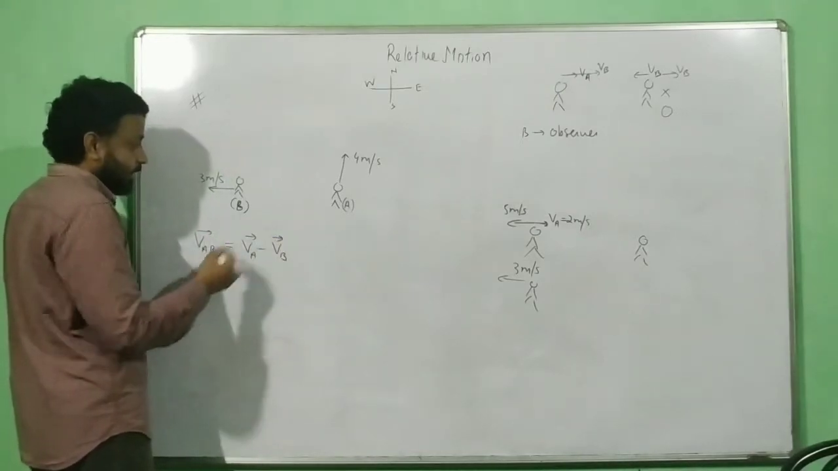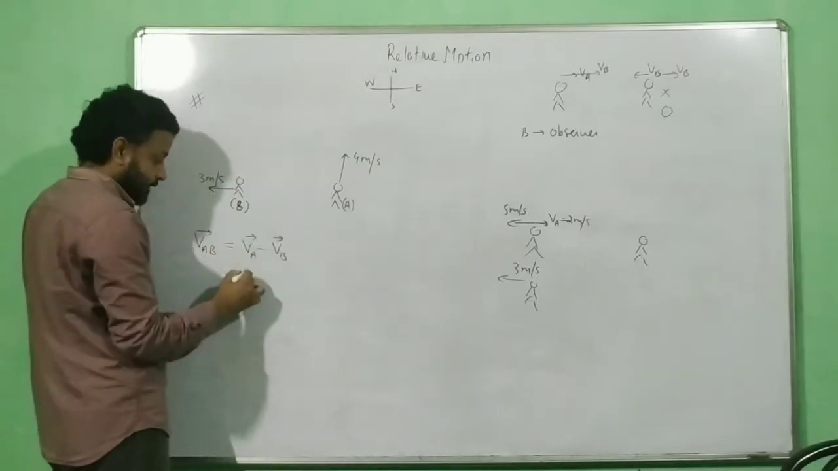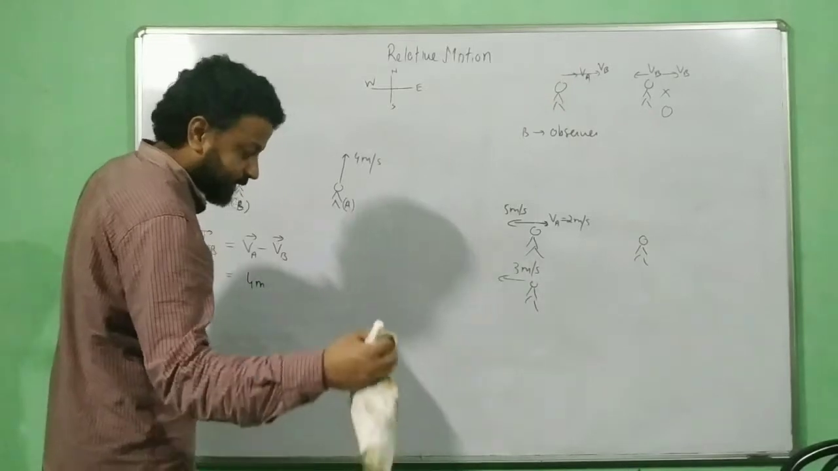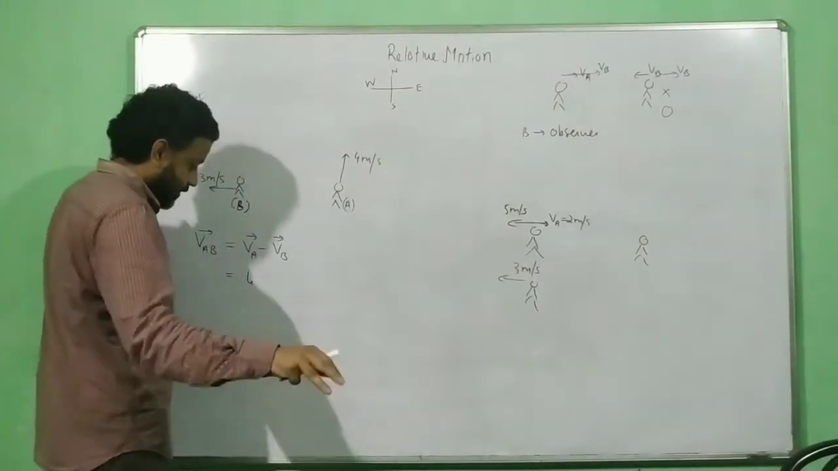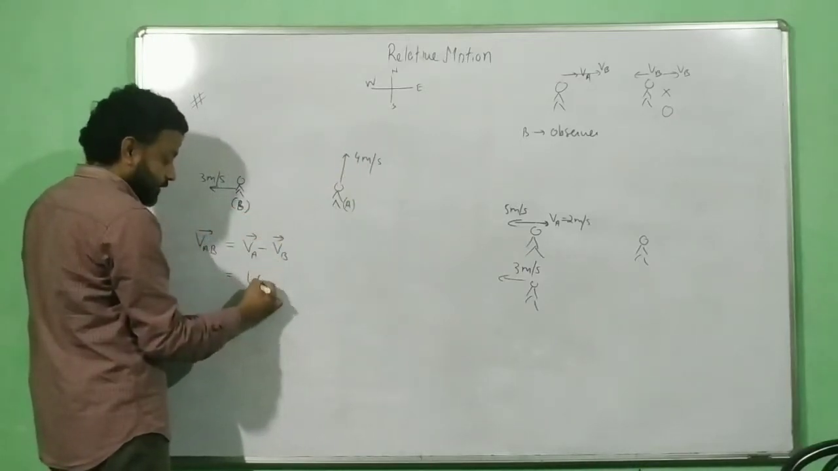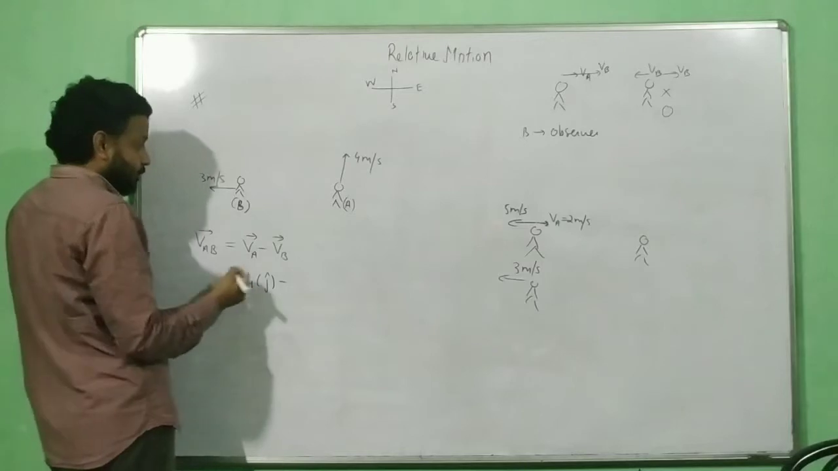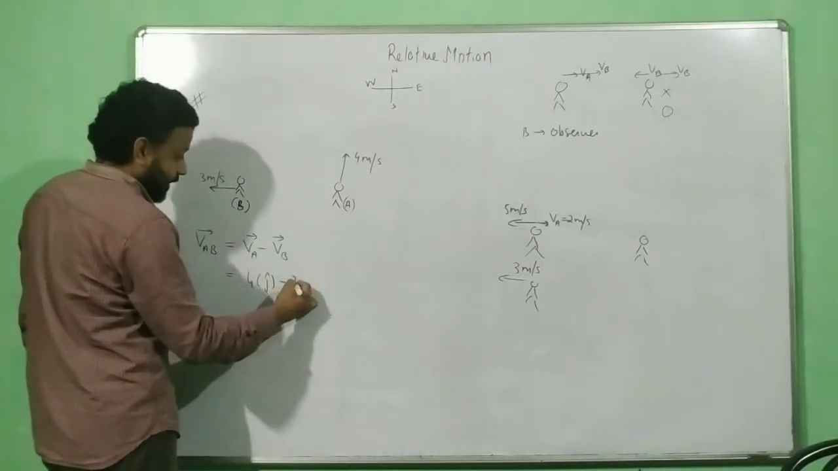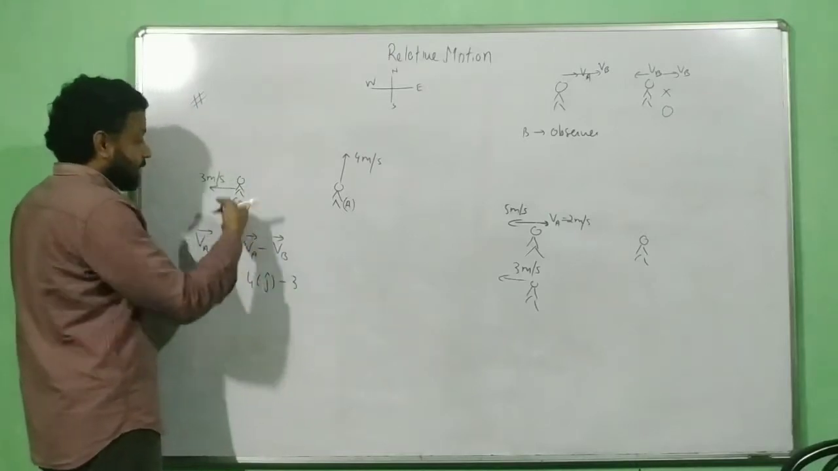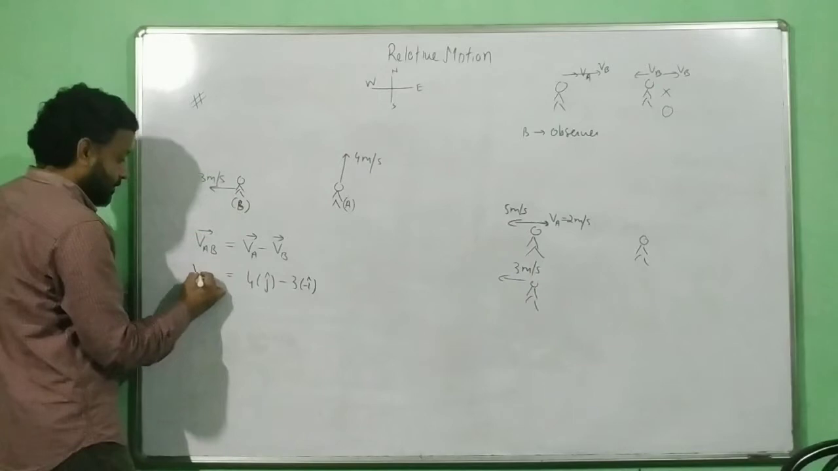Now what is VA? VA is 4 meter per second in that direction. So this is 4. I will just skip the meter per second and all of it. I will just write here as 4 j cap, minus VB. VB is in this direction, so I will write here as 3. Remember this minus is in the formula. 3 in which direction? Minus i cap. This is my VAB.